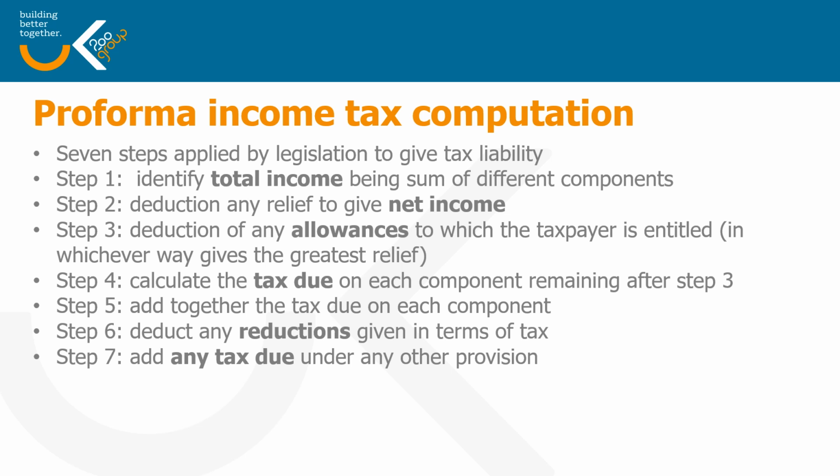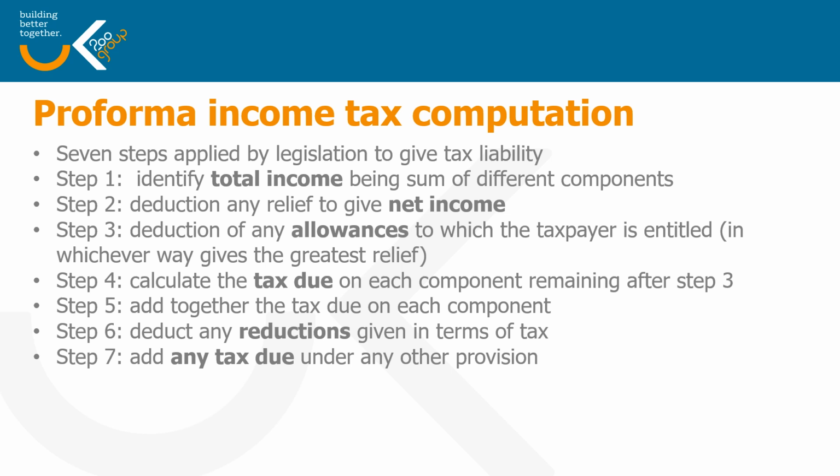Step six then allows us to reduce that tax liability for any reductions that are given in terms of tax. So that would be things like residential property interest relief, EIS or SEIS relief, double tax relief, and so on. And again, we'll look at those in a moment.